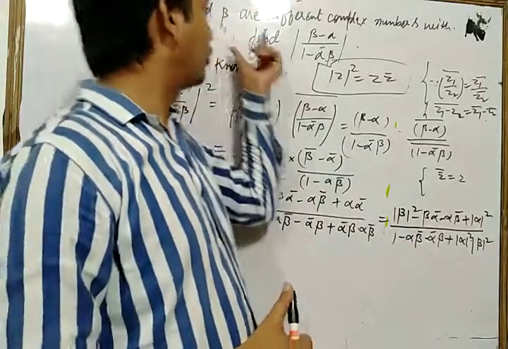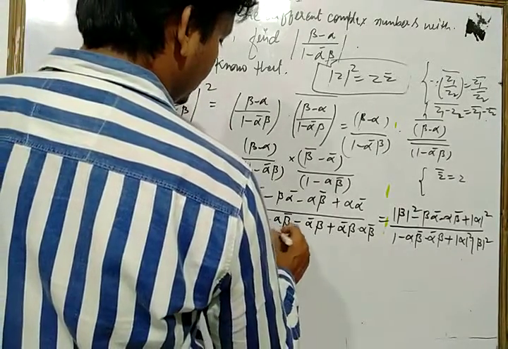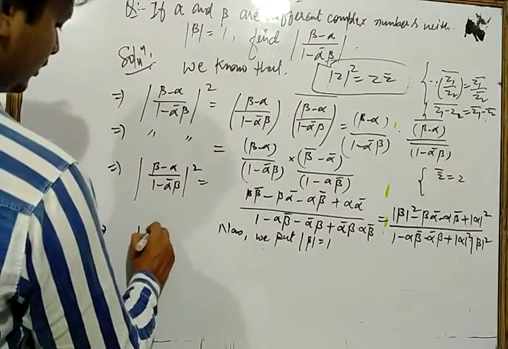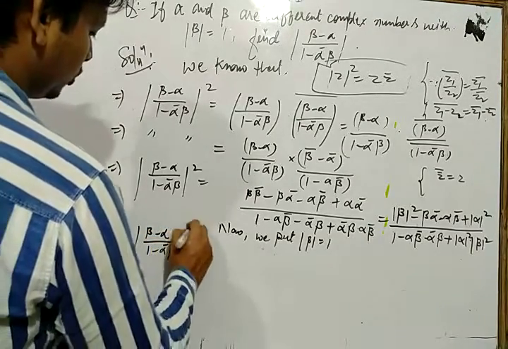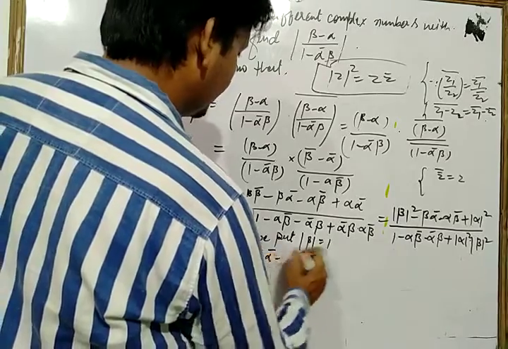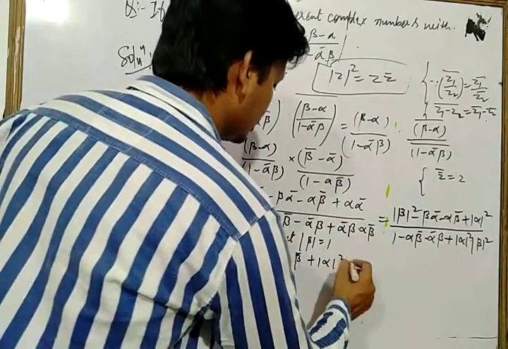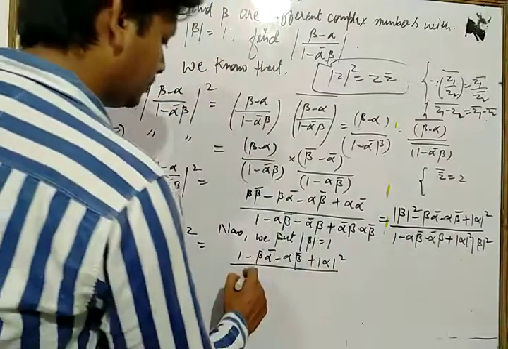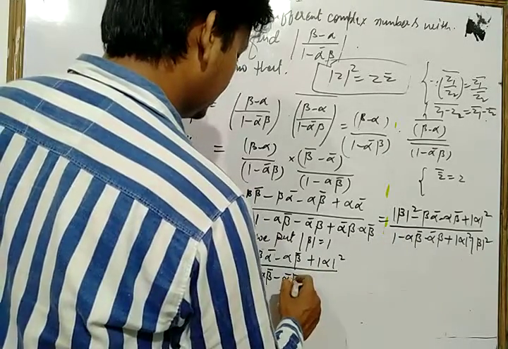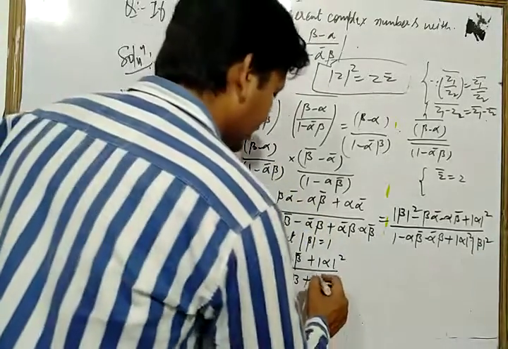So here we put the value of mod of beta as 1, so we have |beta minus alpha upon 1 minus alpha bar into beta|^2 is equal to, let's see here, the value is 1, so 1 square is 1 minus beta into alpha bar minus alpha into beta bar plus mod of alpha square, upon, let's see in denominator, 1 minus alpha into beta bar minus alpha bar into beta, and plus, if we put mod of beta is 1, the left value is mod of alpha square.